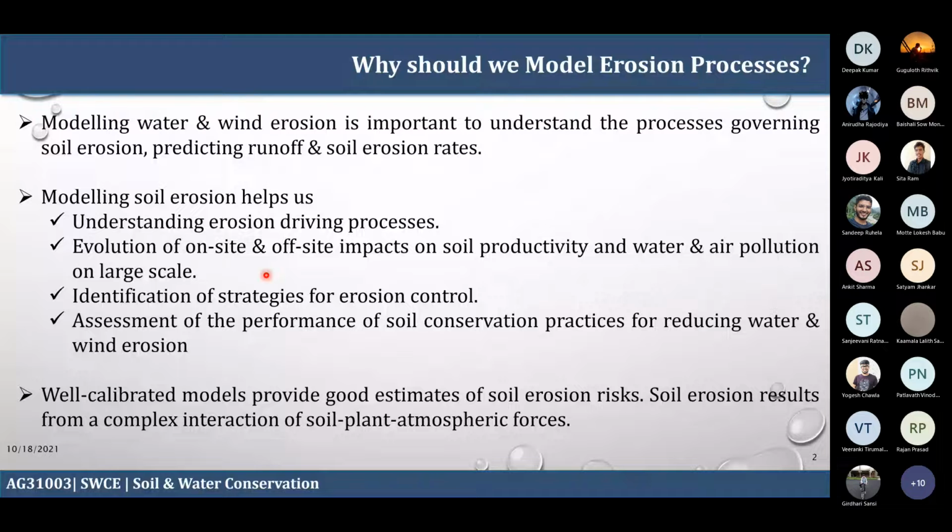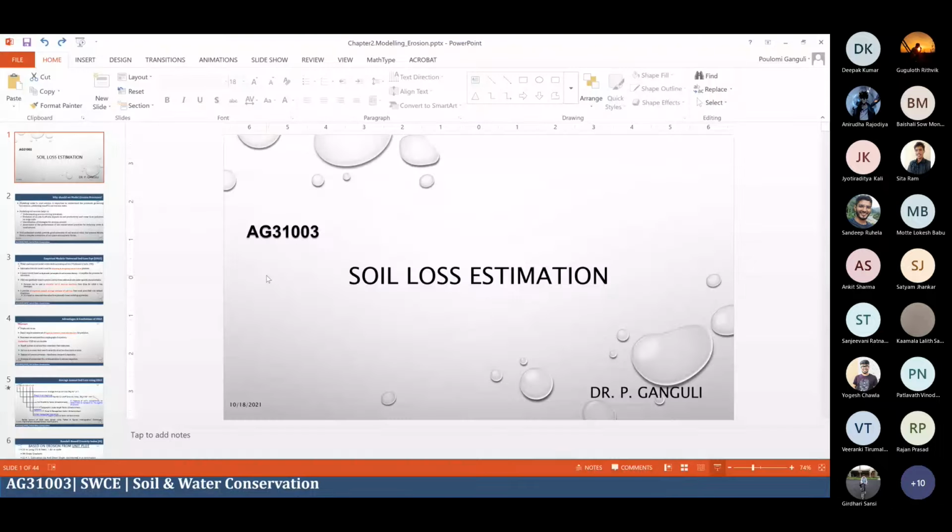So modeling soil erosion helps us to understand the erosion driving processes. The first and foremost is water, whether it is a water surplus situation, flood, or a water scarce situation, the drought. The second eroding agent is wind. Can anyone predict the first and foremost example of wind erosion? The high wind speed. So how can it affect soil erosion?